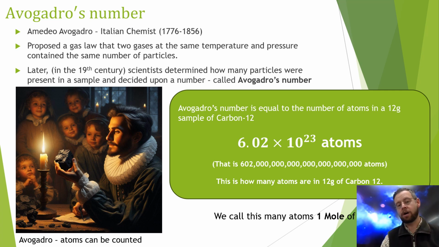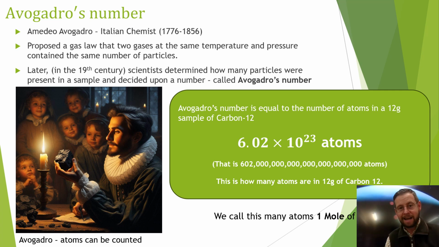We based it upon carbon-12 because we had to base it upon something. Carbon is really important in all organic chemistry, in you and me, and is not at either extreme of the periodic table, neither being too small or too low mass element or too high mass element to start behaving strangely. It was very, very well understood. And because it was well understood, we could define Avogadro's number relative to the amount of atoms in 12 grams of carbon-12.